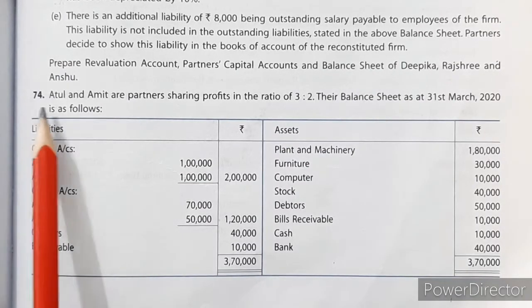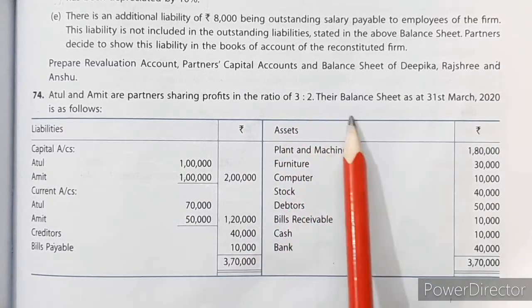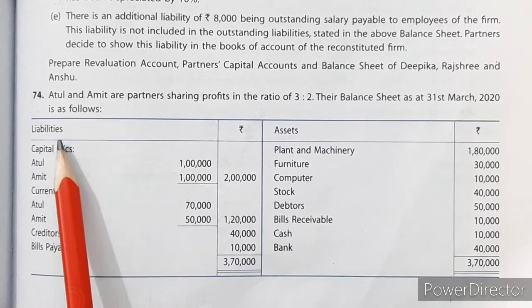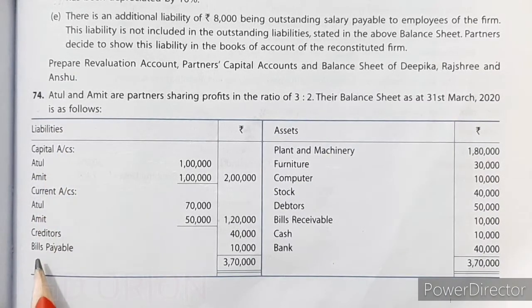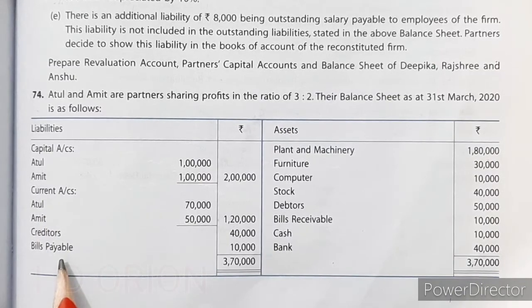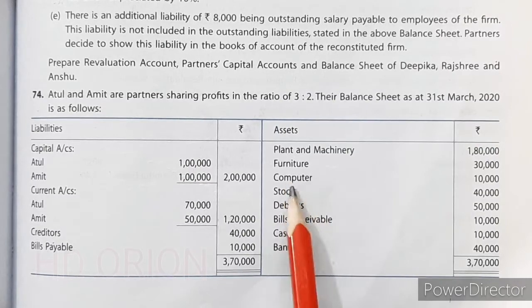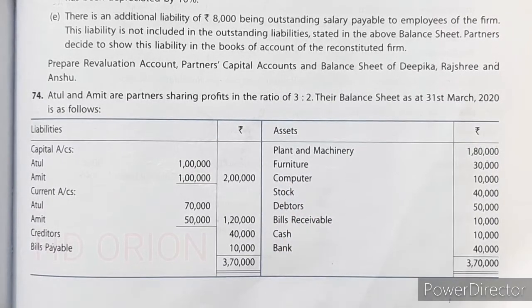Question number 74. Atul and Amit are partners sharing profits in the ratio of 3:2. Their balance sheet as at 31st March 2020 is as follows. On the liability side, partners' capital account and current account is given. Creditors and bills payable are also given. And on the asset side, plant and machinery, furniture, computer, stock, debtors, bills receivable, cash and bank are given.